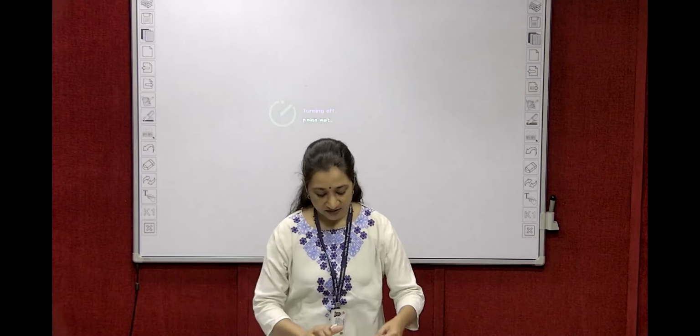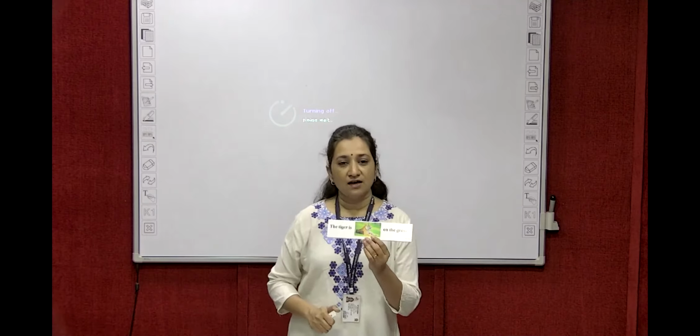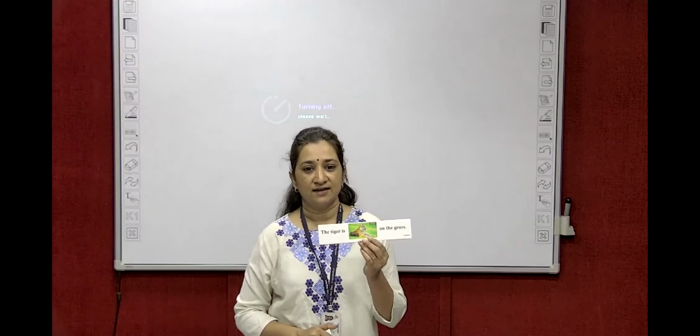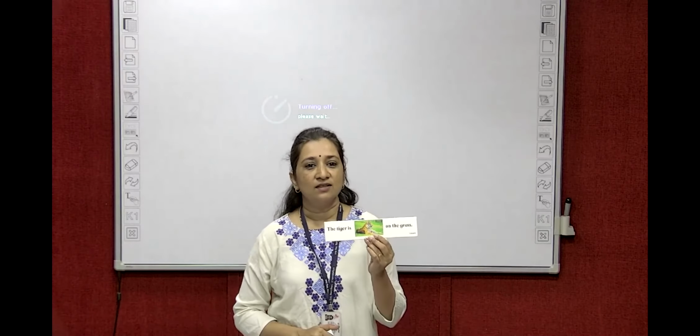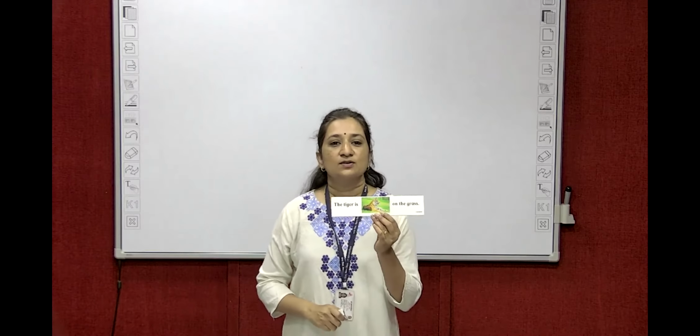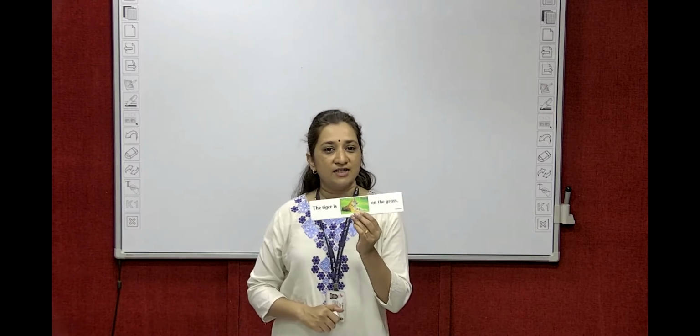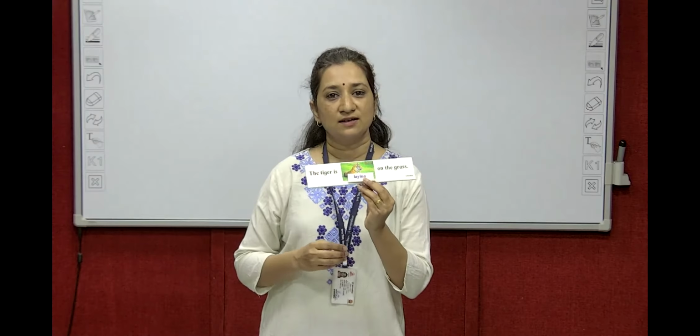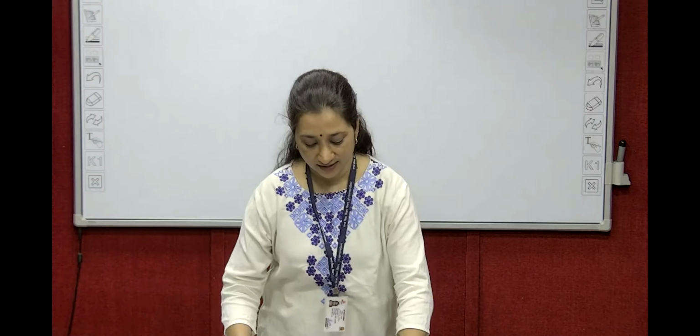So see this picture. A tiger is dash on the grass. So which ing word can we put here? A tiger is dash on the grass. So word lying. A tiger is lying on the grass. Get it? A tiger is lying on the grass. So many examples are there.